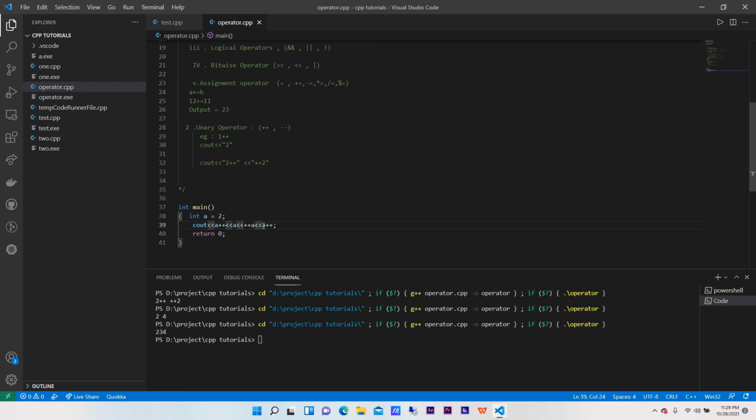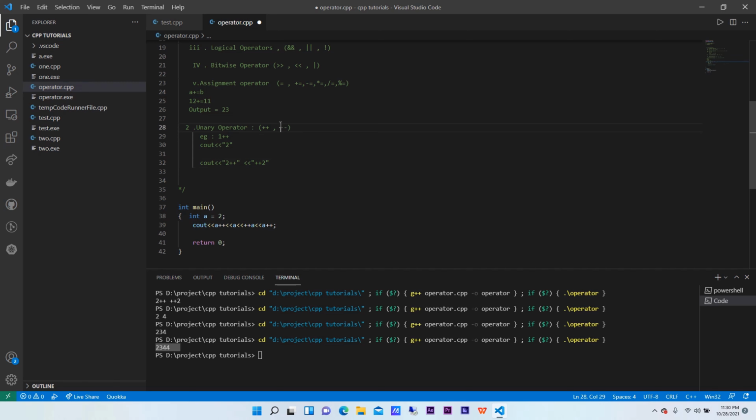But if we do a cout again below here and print a, it will come as 5. Okay, let's print it out. 2344 should be the answer. Yes, we got 2344. Okay, I hope the concept of this unary operator has been clear.